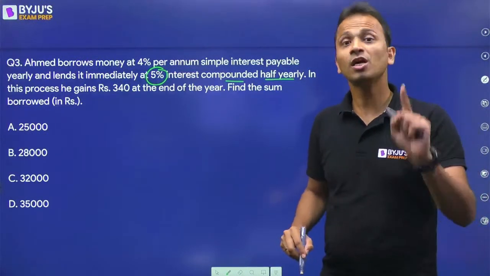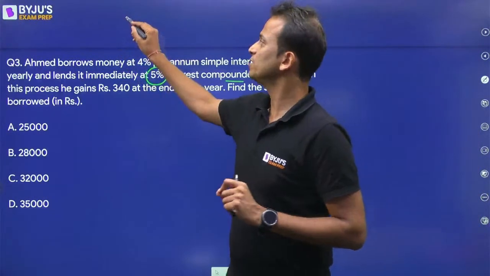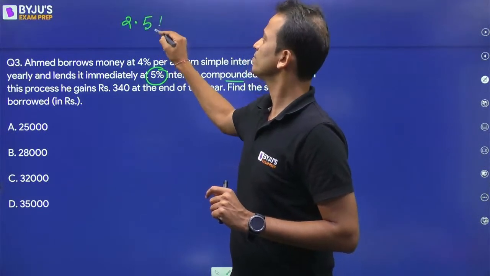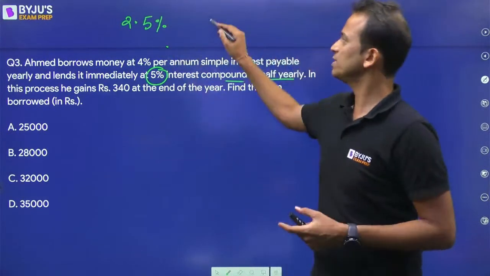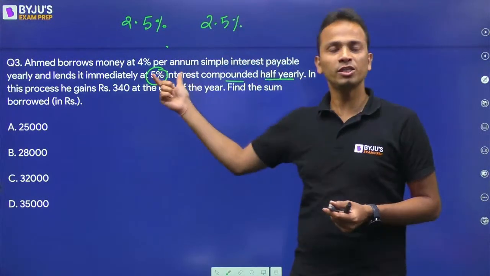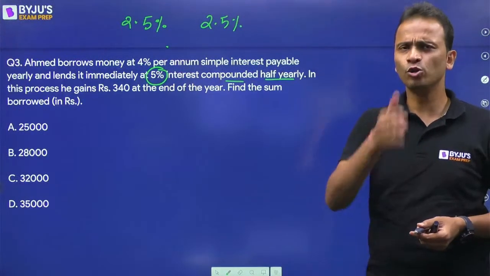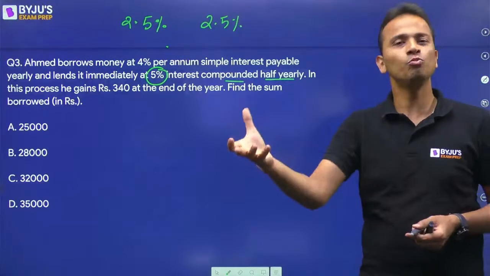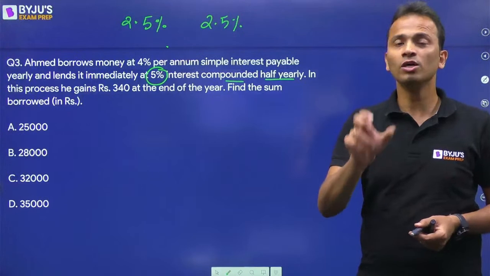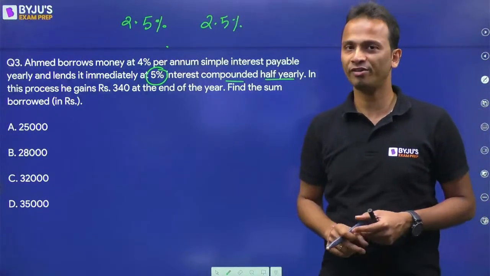Now 5% compounded half yearly means that for the first 6 months, the rate of interest will be 2.5%. And for the next 6 months, it will be 2.5%, right? So 5% is the rate of interest. If it is compounded half yearly, we halve the 5: 2.5 for the first 6 months, again 2.5 for the next 6 months. Okay. So now his money will grow successively by 2.5% and then by 2.5%.